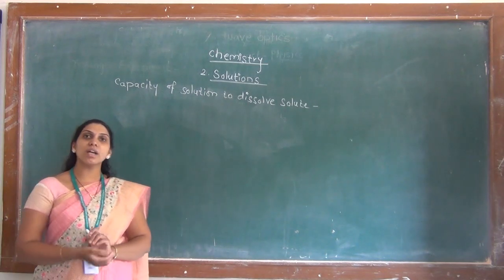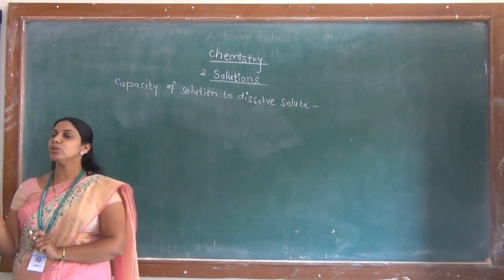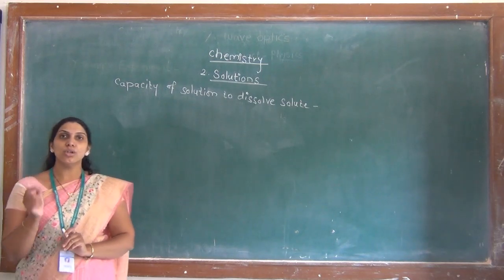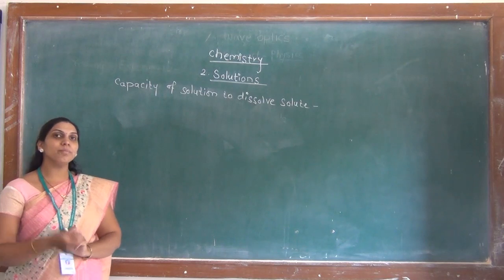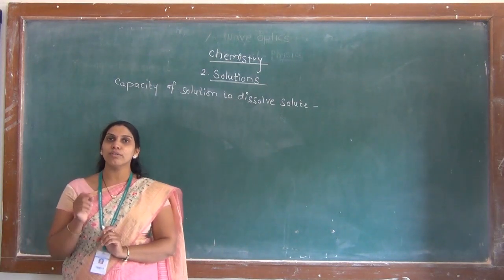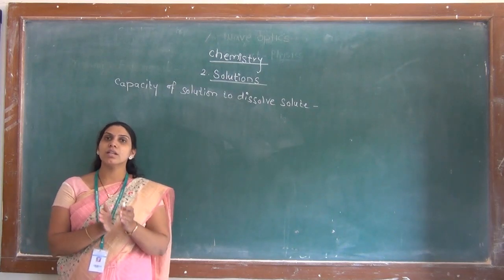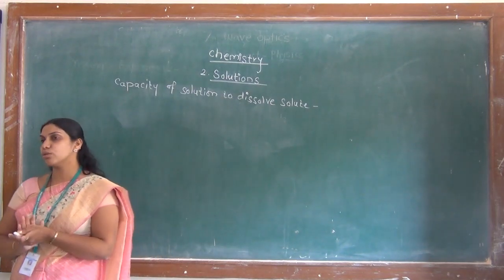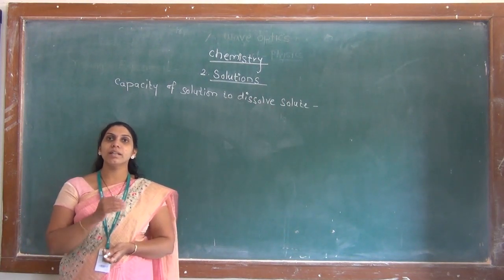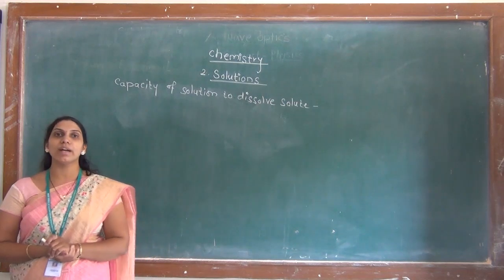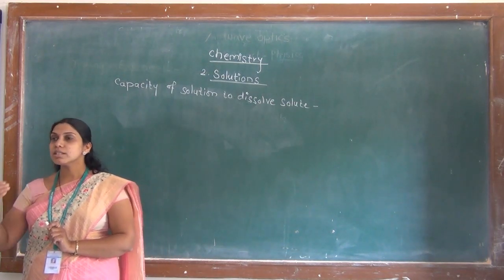See, supposing if we start preparing a solution, what happens? We add solute into the solvent. What do we do? We start adding solute into the solvent. At the beginning, the rate of dissolution of solute into the solvent is high. That means, at the beginning of the formation of the solution, solute dissolves easily into the solvent. But as we continue the process of addition of solute into solvent, the process slows down.